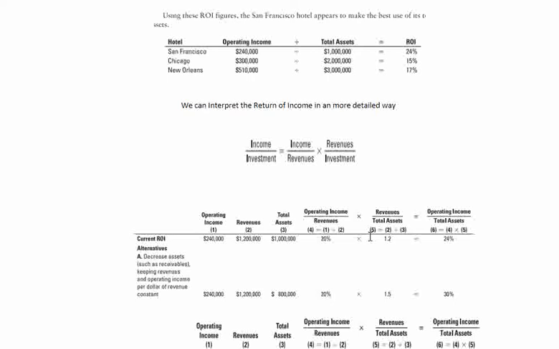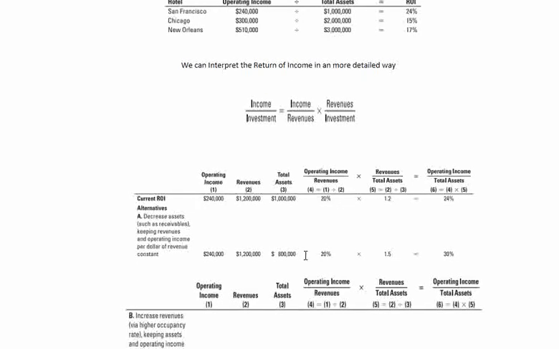When the numerator is higher than the denominator, the percentage will increase, and when the denominator is higher, the percentage will decrease. So in this case, as soon as the total assets decrease, revenue divided by total assets becomes 1.5. So the ROI increased, jumping from 24% to 30%.